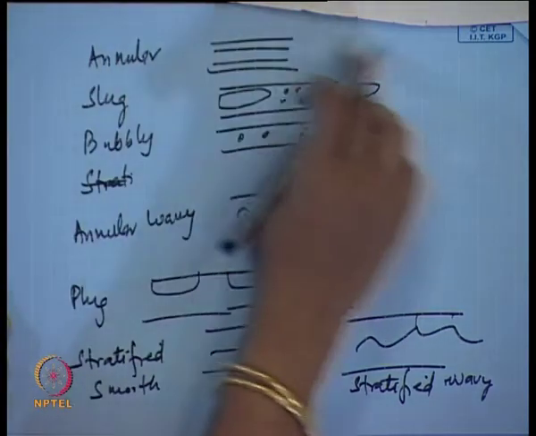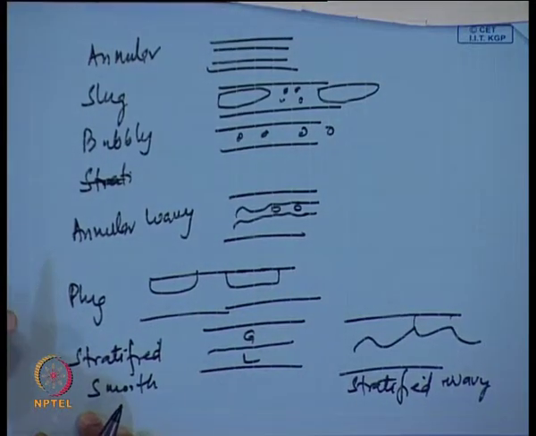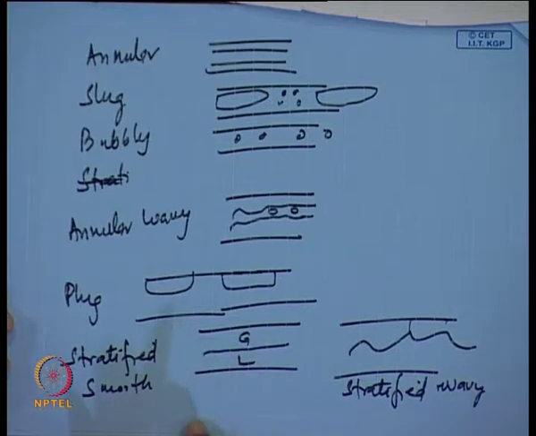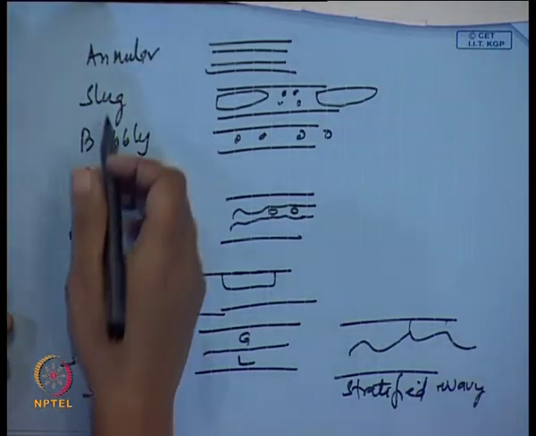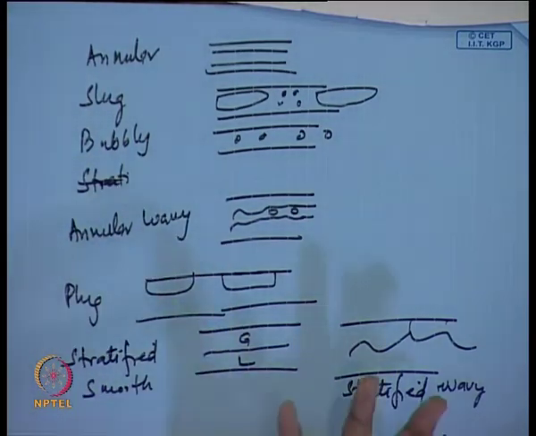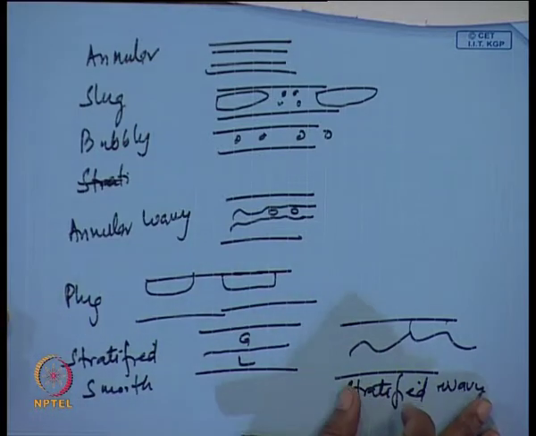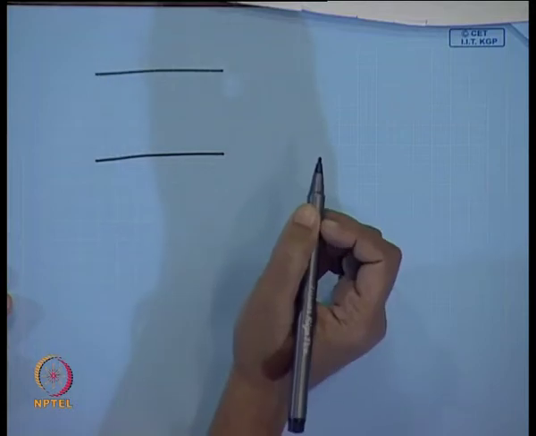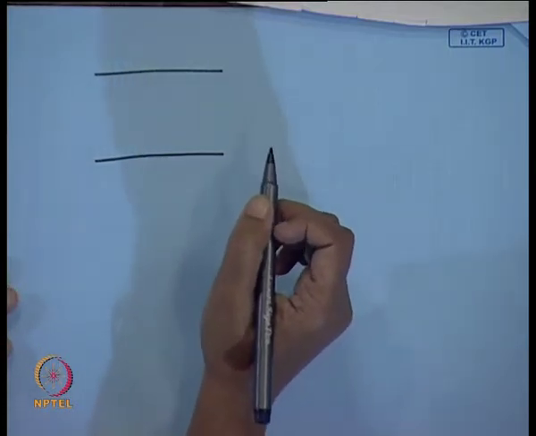If we can differentiate between all of this, then there is a meaning of using the conductivity probe for identification of flow patterns, because differentiating between slug and stratified smooth, that we can do visually also, we do not need anything for it. So, what will be the design of the probes for this particular purpose? Now, for design, this has been proposed in one particular paper, and I would just like to discuss it.